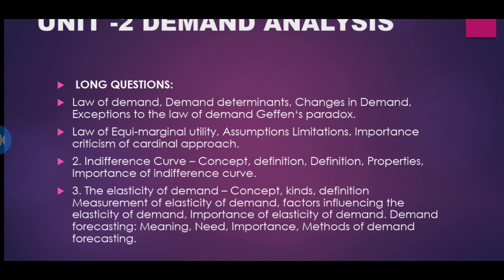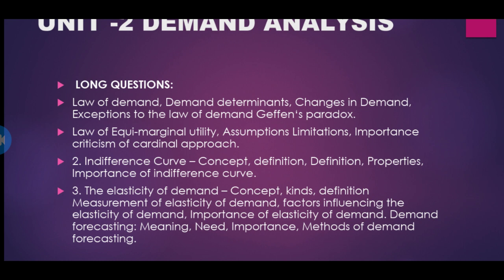So what is demand? Demand is a mixture of three main things. One is desire. You are planning to purchase, willingness to pay, ability to pay. Okay, you are ready to pay or not, and you have the capacity to buy a particular good or not. Desire, willingness and ability to pay together is called demand.